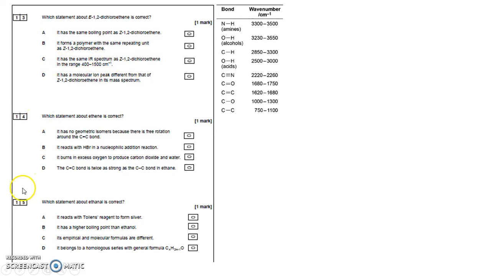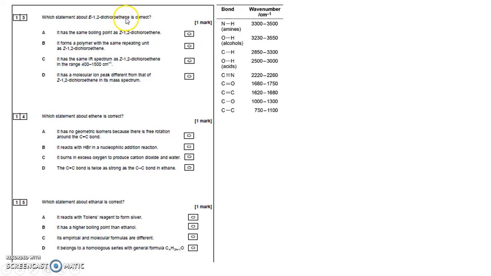Let's look at questions 13 through to 15 then. Which statement about E-1,2-dichloroethene is correct? So let's have a look at what E-1,2-dichloroethene is. So ethene: 2 carbons joined with the double bond, the -ene, and I've got 2 Cl's, dichloro. 1 Cl at carbon number 1, and 1 Cl at carbon number 2, so they're on opposite carbons.